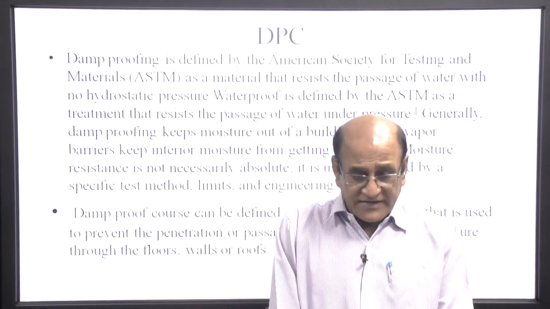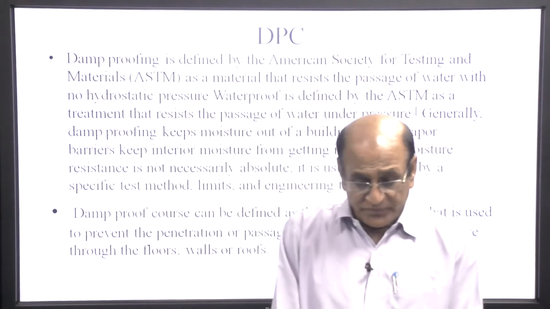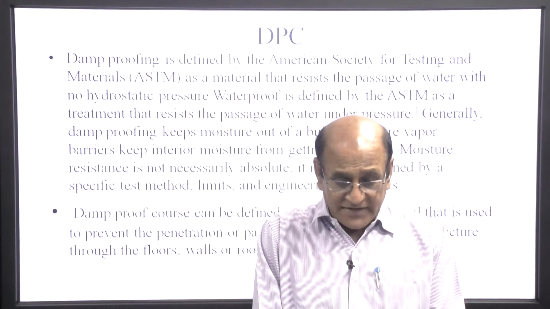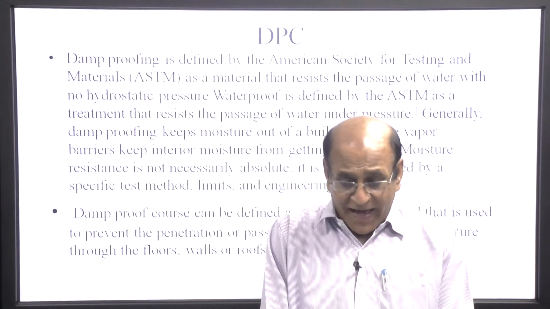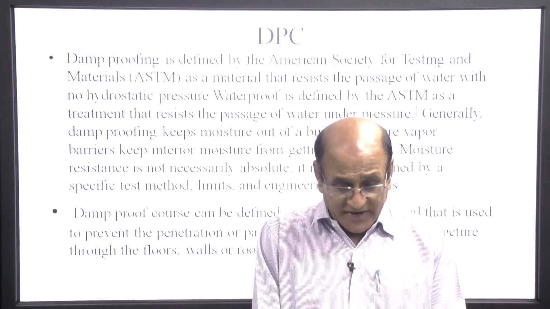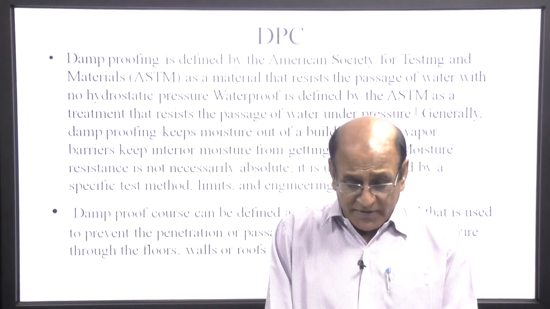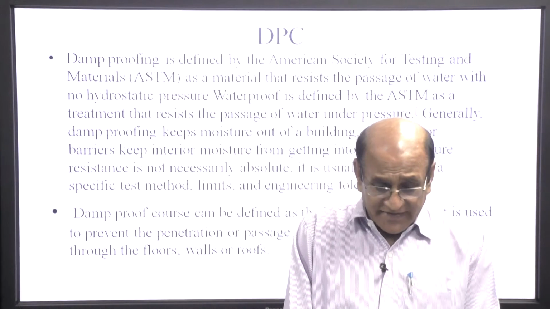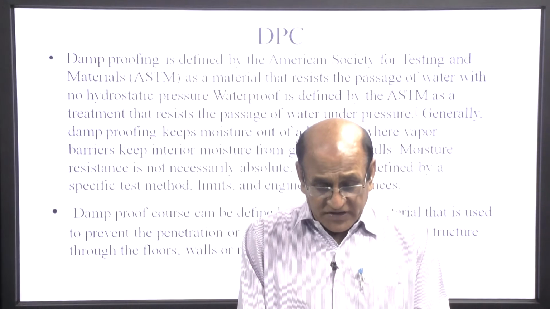Damp proofing is defined by the American Society for Testing and Materials, ASTM, as a material that resists the passage of water with no hydrostatic pressure. Waterproofing is defined by the ASTM as the treatment that resists the passage of water under pressure.